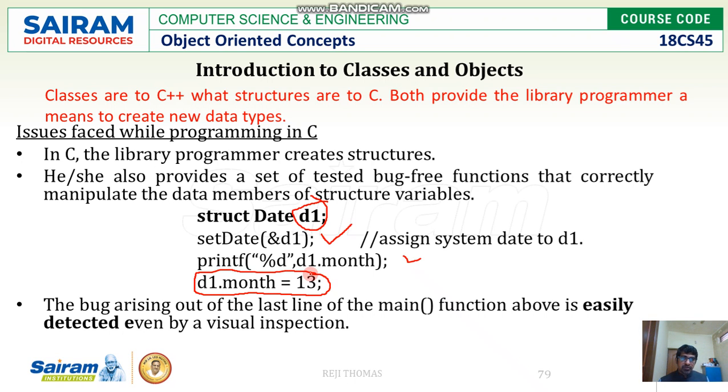Everyone knows there is no month number 13. So this is a bug.